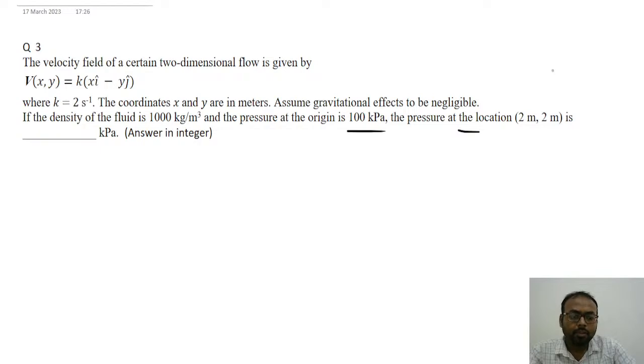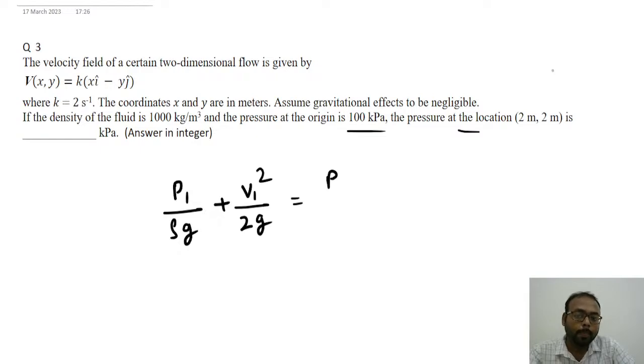So this can be done by P1 divided by rho g plus V1 square by 2g is equal to P2 by rho g plus V2 square by 2g.